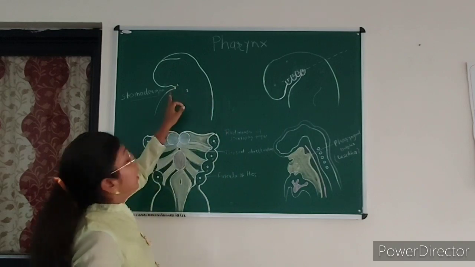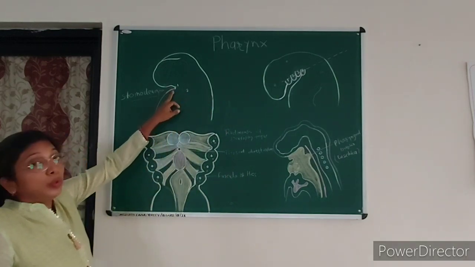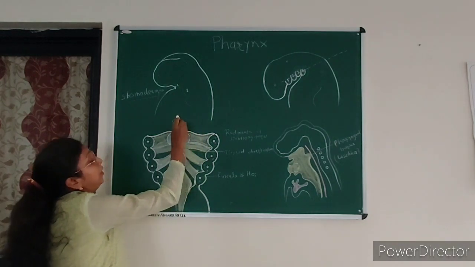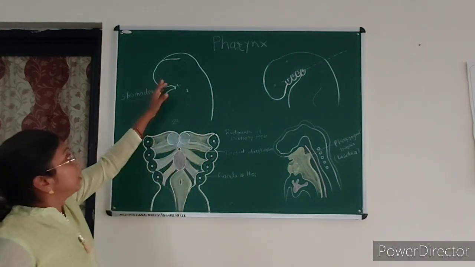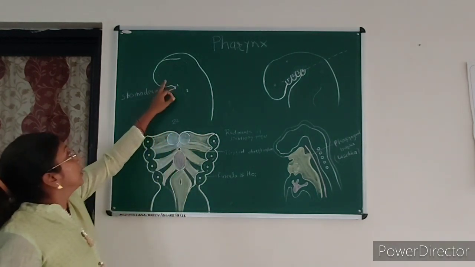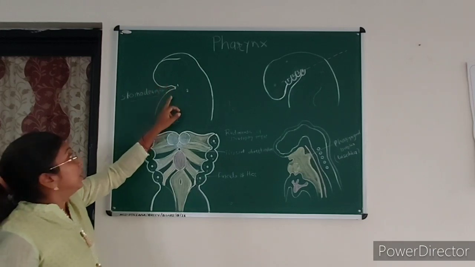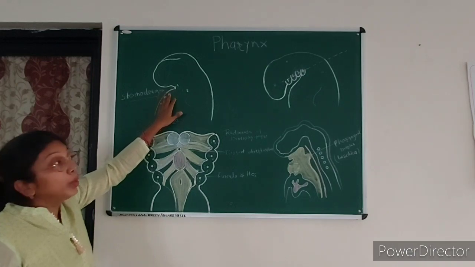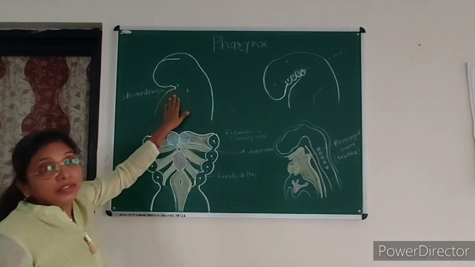Now, as you know, initially there is no neck. This is the 22nd day of the embryo, the lateral view. Here you can see the four brain vesicles and this pericardial bulge, and in between there is the stomodium. There is no neck formed at this stage.